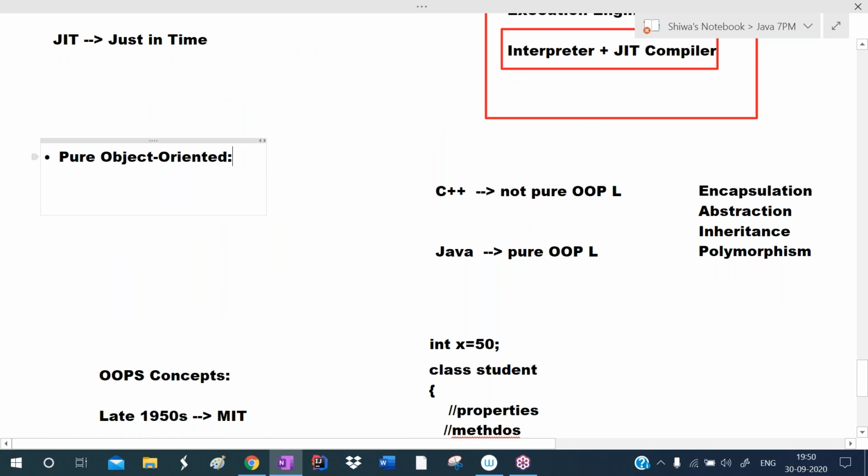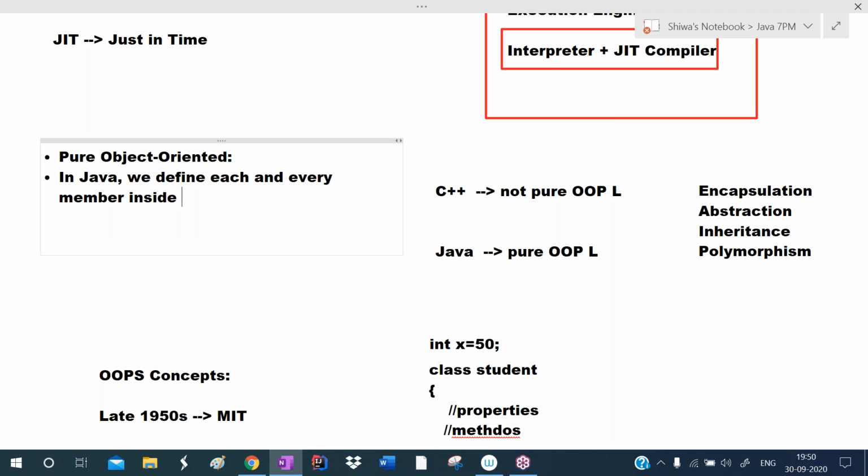Whereas in Java, we define each and every member inside of the class. So it is following this object oriented programming standard rule.